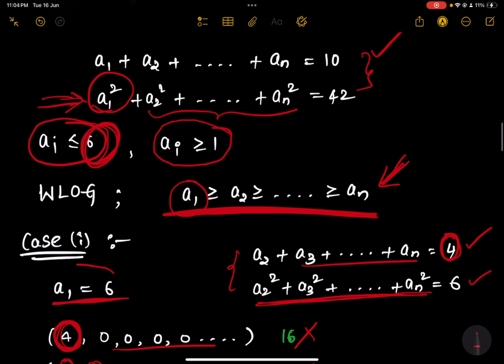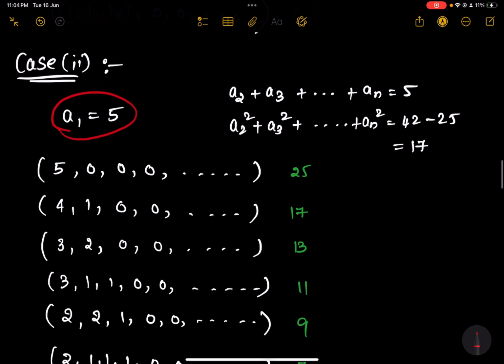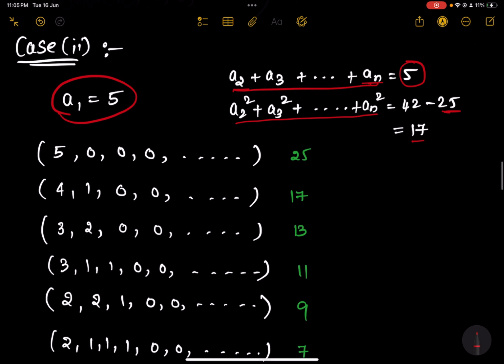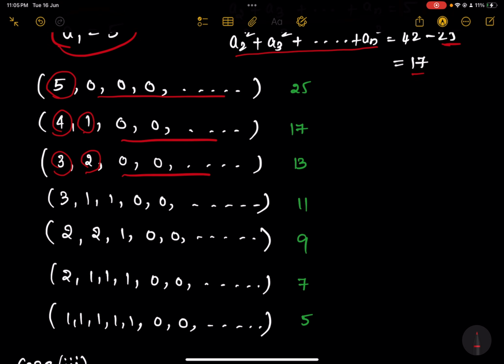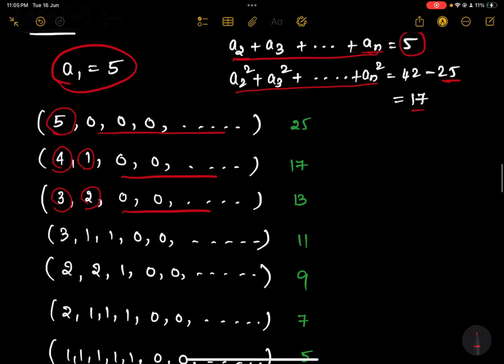We already considered A1 equals 6, which is the maximum value. Now let us consider A1 equals 5. When A1 equals 5, A2 plus A3 plus and so on AN should be 5. And A2 square plus and so on AN square should be 42 minus A1 square, which is 25, so that is 17. So now you have to get the sum of 5. The sum of 5 can be achieved using 5 0 0 0, 4 1 0 0, 3 2 0 0, 3 1 1, 2 2 1, 2 1 1 1, 1 1 1 1 1. But in all, we have another condition: the sum of squares should be 17. Here it is not 17. Here it is not.